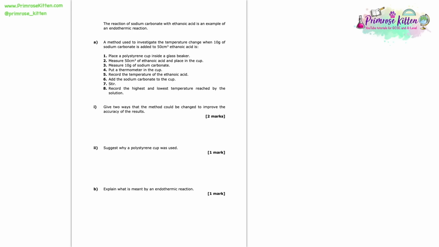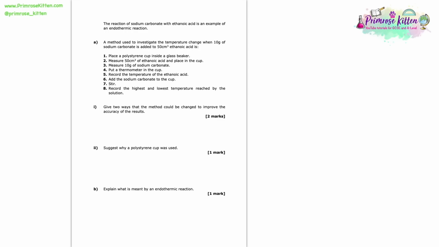The reaction of sodium carbonate with ethanoic acid is an example of an endothermic reaction. A method used to investigate the temperature change when 10 grams of sodium carbonate is added to 50 centimetres cubed of ethanoic acid is 1.